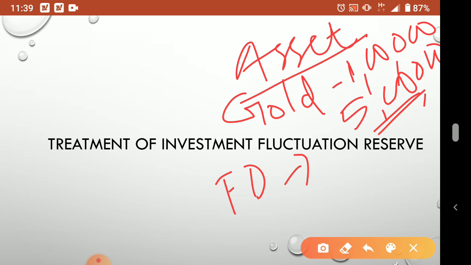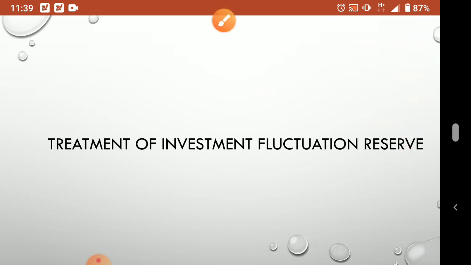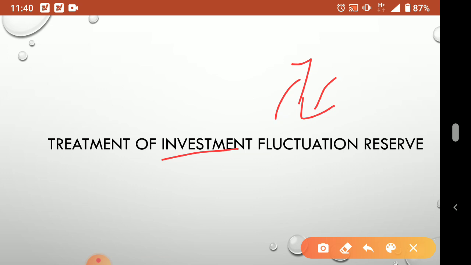This 5 lakh value increased. Not only increase, there can be a decrease also. I purchased for 1 lakh, but sometimes the gold's market value goes down to 50,000, then I'll be under loss. Understood? So that is called fluctuation. Whenever you keep an investment, the value of that investment may fluctuate. It may go up or go down. So two things can happen, that is called fluctuation.